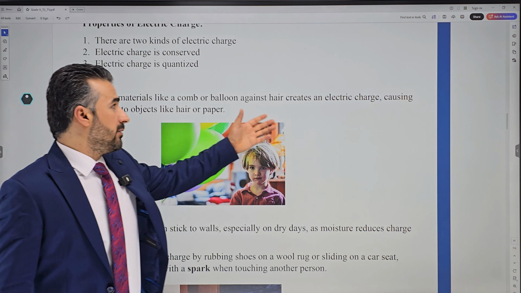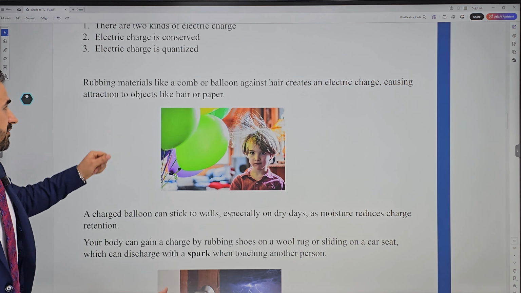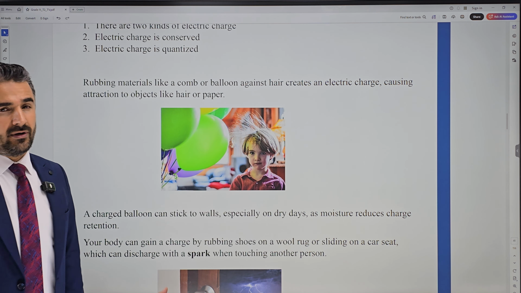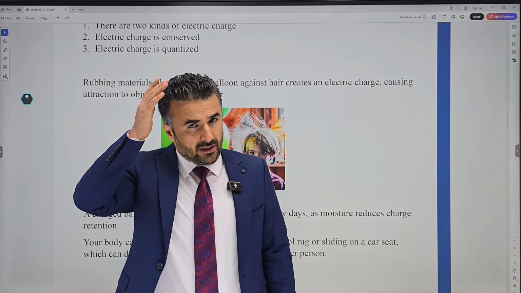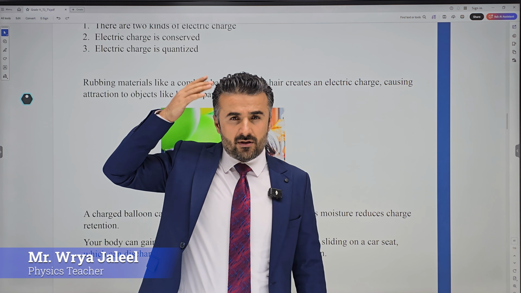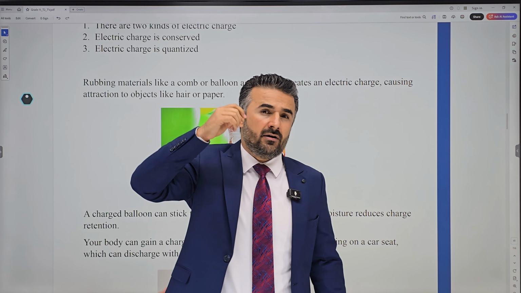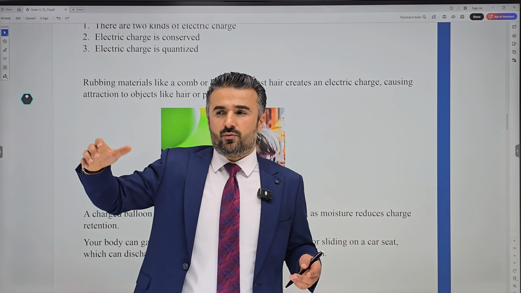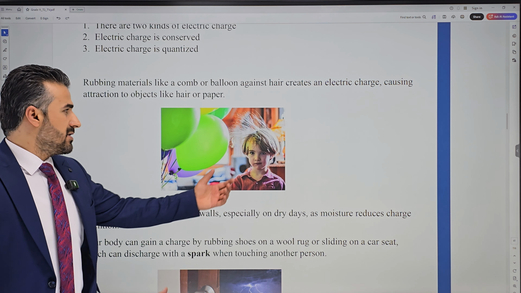Rubbing materials like a comb or a balloon against hair creates an electric charge. This electrical charge, of course, causes attraction to objects like hair or paper. When you comb your hair, especially when your hair is dry, you'll see that your hair will be attracted to the comb. The reason is that rubbing the comb with your hair separates the charges. The comb will be charged with one type of charge, and your hair with another. So these two can attract one another.